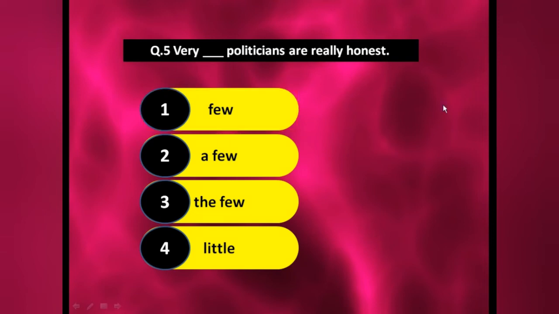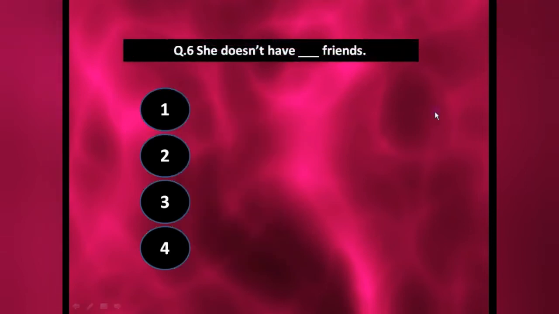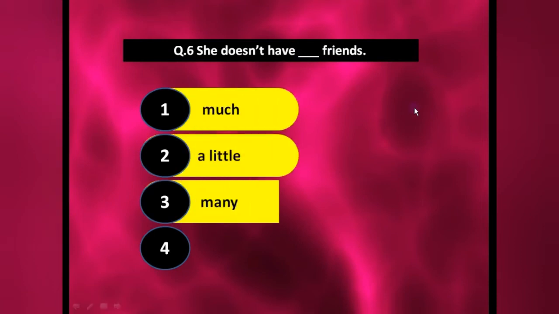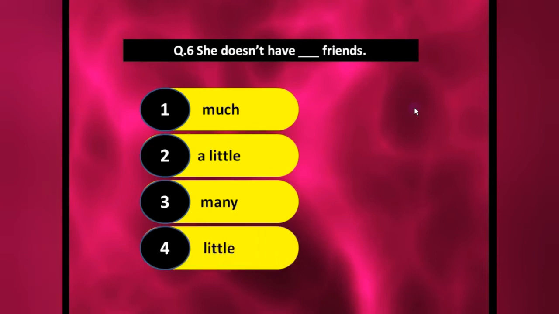Okay. Now the next one: she doesn't have dash friends. She doesn't have much friends. She doesn't have a little friends. She doesn't have many friends. She doesn't have little friends. Now again students, "little", "a little", I told you these we use with the uncountable one. But friends is countable. Same "much" also we use with the uncountable.